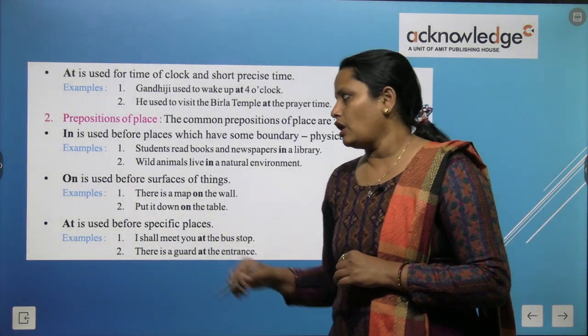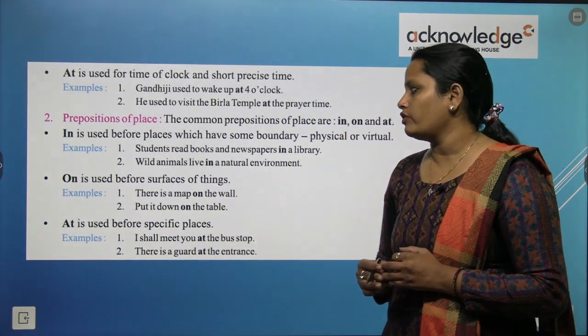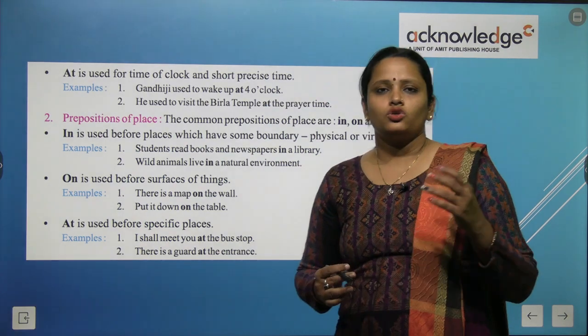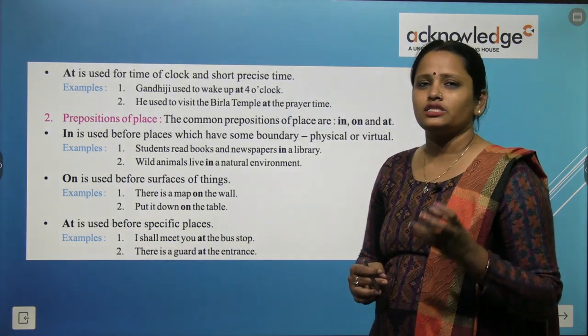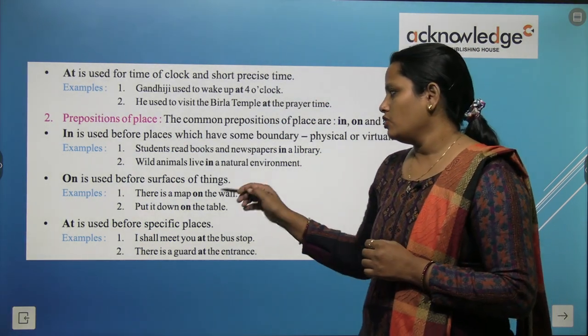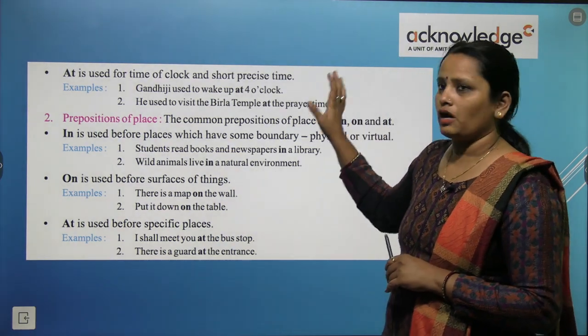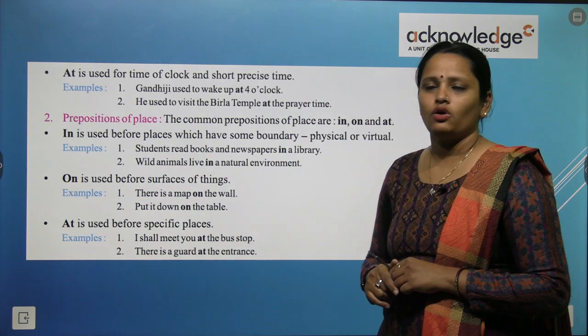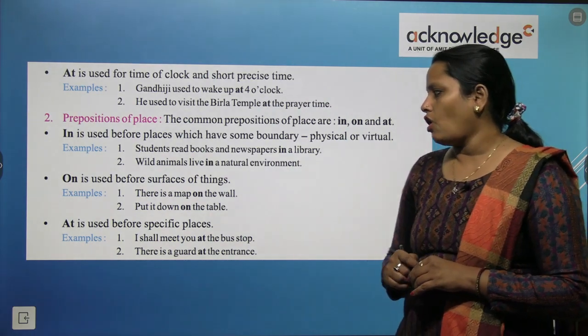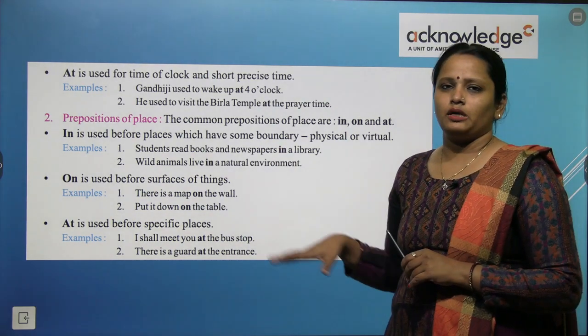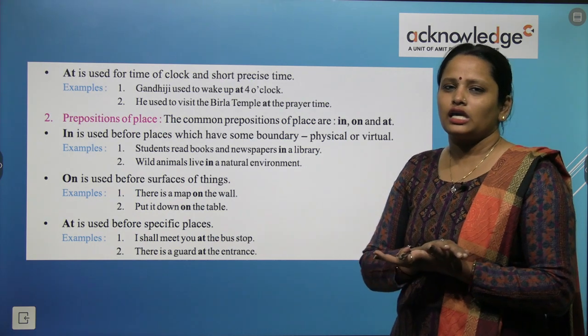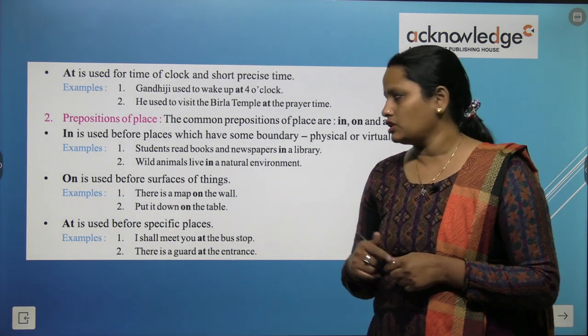Now on is used before surfaces or things. So on use होता है किसी भी surface या फिर किसी thing के लिए. For example, there is a map on the wall. So wall की बात हो रही है यहाँ पे, so we have written here on. Put it on the table. So यहाँ पे टेबल की बात होगी, टेबल से we have to touch the thing and keep. So here on is used.